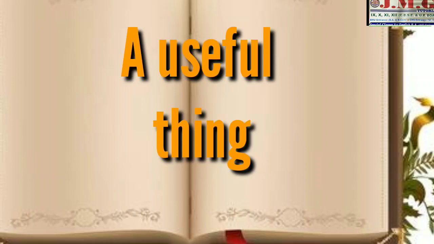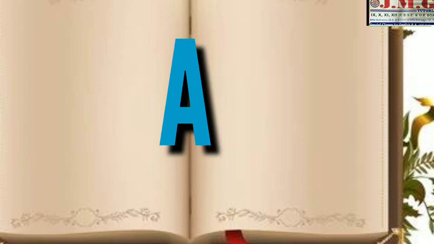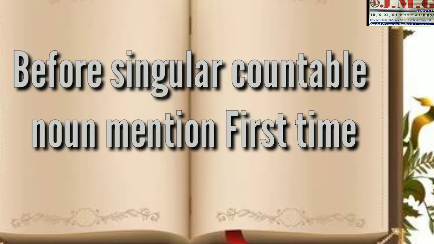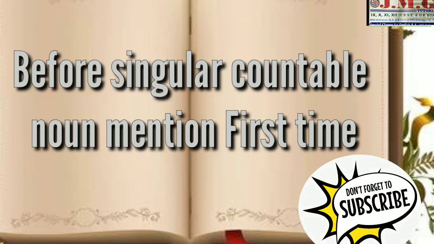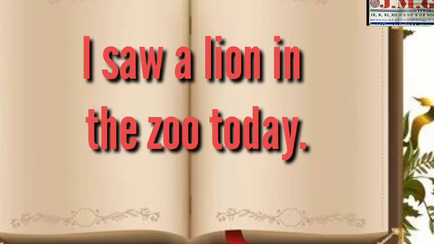'A' is used in the following cases also. Suppose we are going to talk about where 'a' will be used. The rule is that it is used before a singular countable noun when it is mentioned for the first time. Example: I saw a lion in the zoo today. It is 'a lion' because it is the first time I have seen that lion, that's why we use 'a' there. मतलब पहली बार मैंने देखा इसको, इसके लिए मैंने यूज किया.